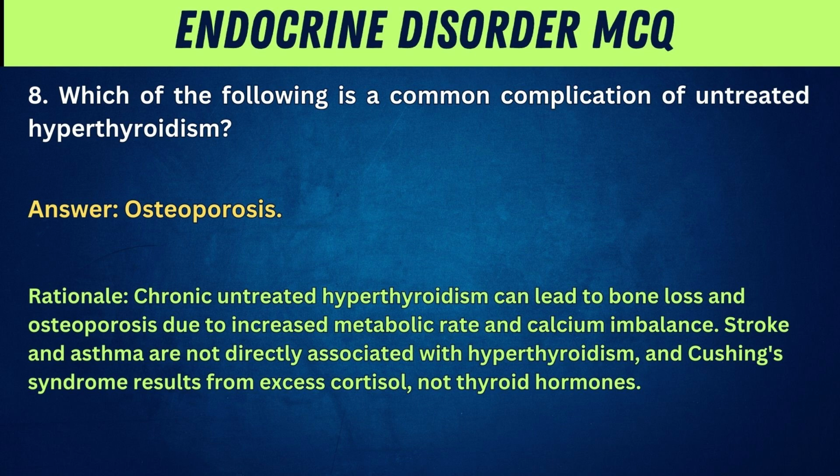Rationale: Chronic untreated hyperthyroidism can lead to bone loss and osteoporosis due to increased metabolic rate and calcium imbalance. Stroke and asthma are not directly associated with hyperthyroidism, and Cushing syndrome results from excess cortisol, not thyroid hormones.